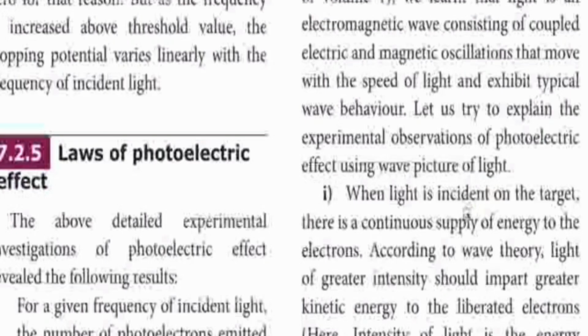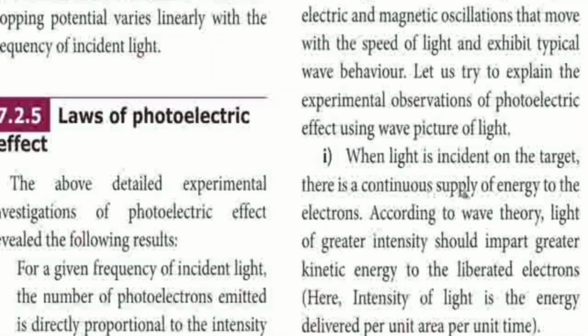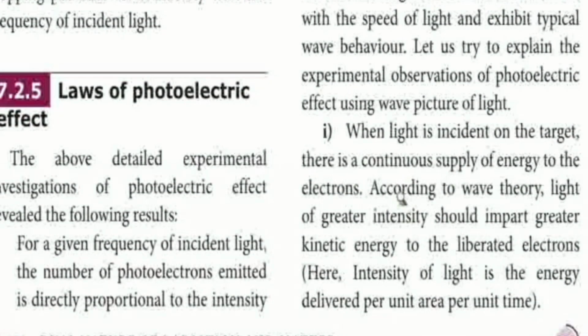The instant light is passed on the metal surface, that energy is given to the electron, and after that, the energy is emitted from the metal surface. The kinetic energy of the liberated electron does not depend on the intensity of the light. According to Maxwell's explanation, the energy is transmitted by electromagnetic waves in a waveform. That waveform energy is absorbed by the electron, and only after that is the electron emitted from the metal.